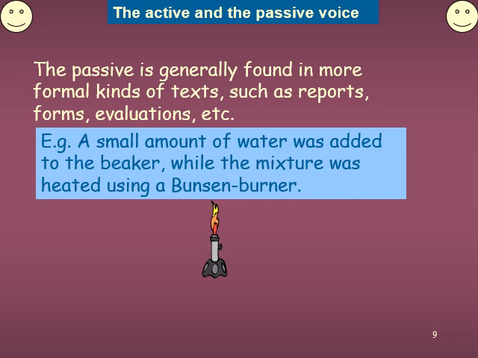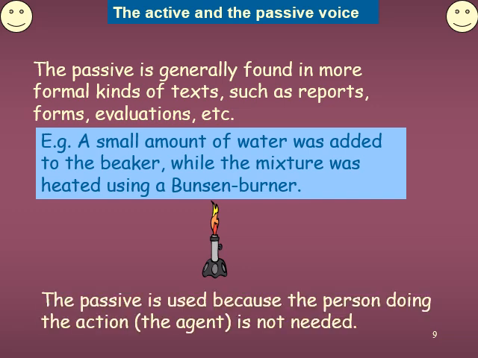But look at the sentence. In both the sentences, of course, it's a compound sentence, the person is not highlighted. Instead, what action has been taken is highlighted here. For example, the passive is used because the person doing the action, the agent, is not needed. Okay, instead, what action has been done is highlighted. Who has done what is not required. I mean, they're not highlighted.